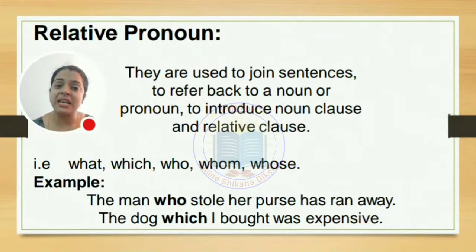It is actually telling more about the subject. Who is the man and who has run away? The man who stole her purse has run away. The dog which I bought was expensive. Again, you see, the word is which, and the sentence is not starting with the word which, and it is not ending in a question mark. A relative pronoun shows a relationship, and an interrogative pronoun is asking a question.